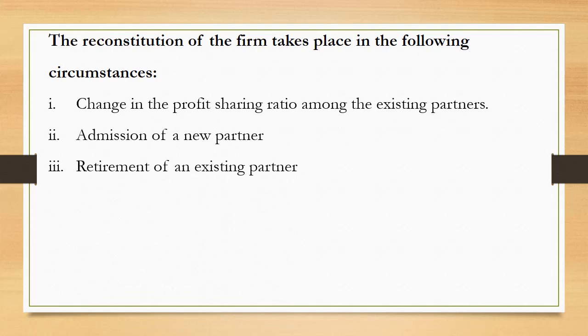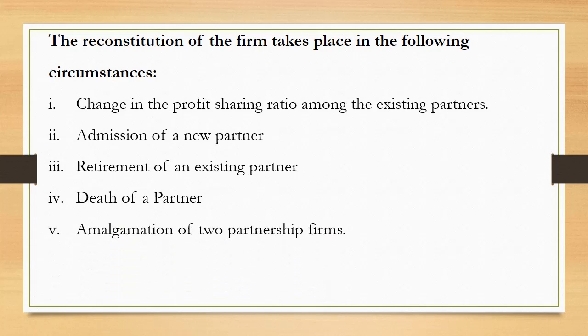Next, retirement of an existing partner. In this case, one of the existing partners retires and the other continuing partners will gain the retiring partner's share, and this also will lead to change in profit sharing ratio and becomes a reason of reconstitution. Similarly, in case of death of partner.